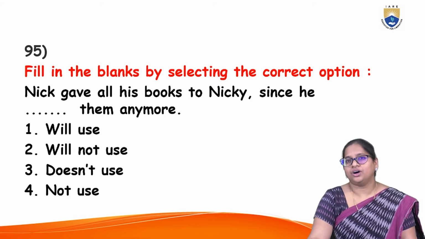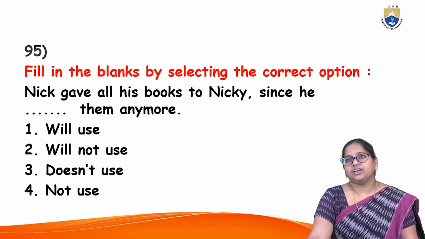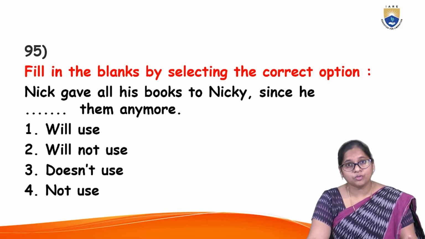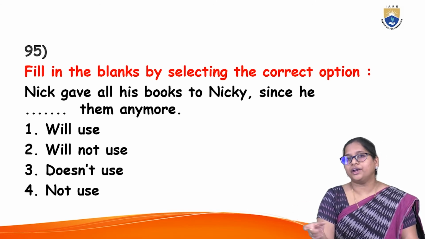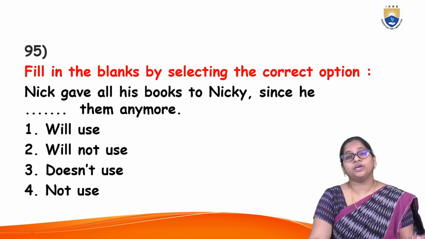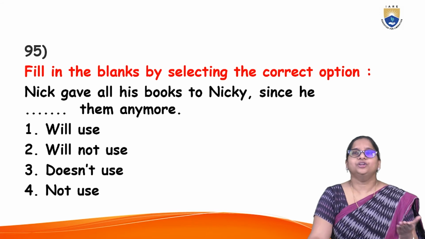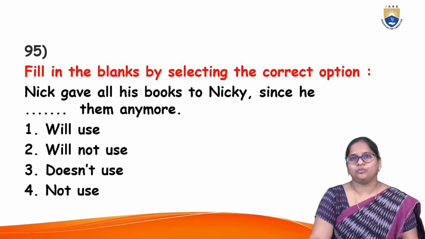Now how do you understand this? Now what is the structure? Let's try all the options and see. Nick gave all his books to Nikki since he will use them anymore. If you use them, then there won't be anymore, he's not going to do it anymore, a kind of negative connotation. So if you keep the option will use them anymore, then you don't have to use the word anymore. So option 1 will not be the answer.